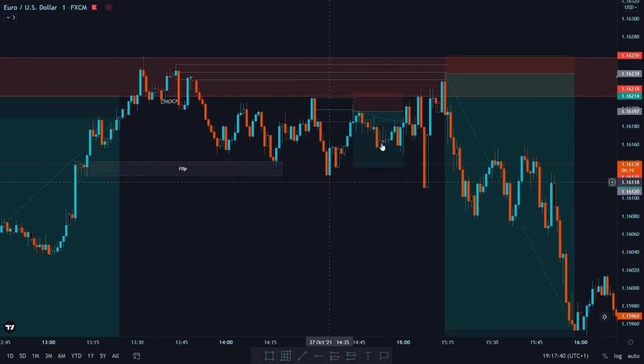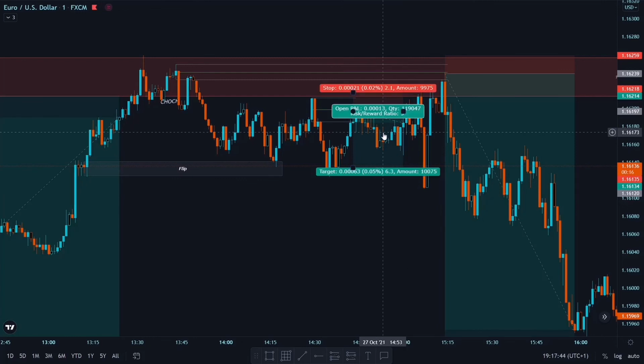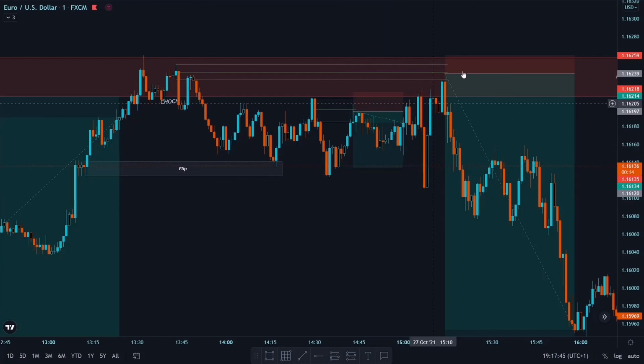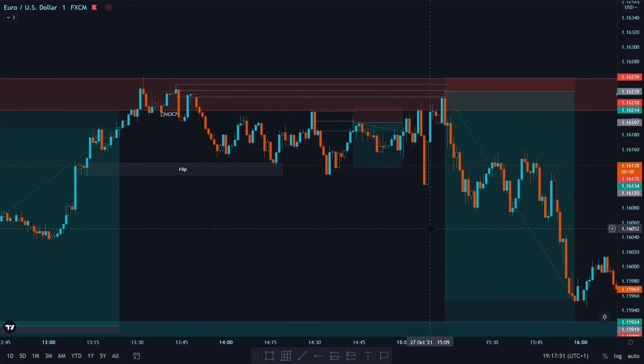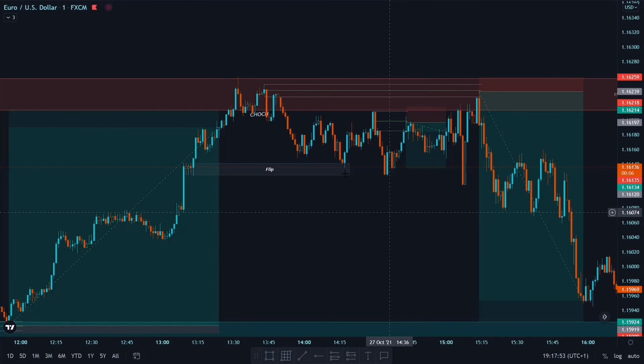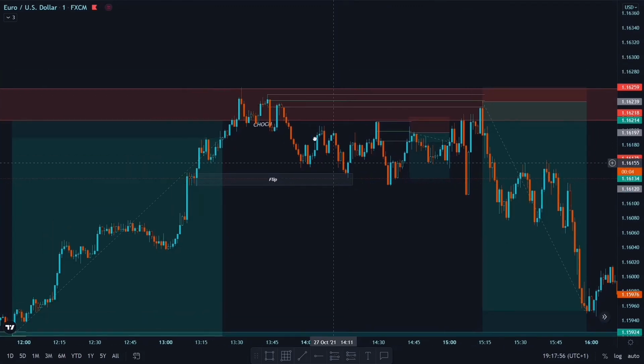But unfortunately we lose this trade, but my other order was here, so I got tagged in here and we banked 15.75 R. So guys, these were the trades which I took on Wednesday.